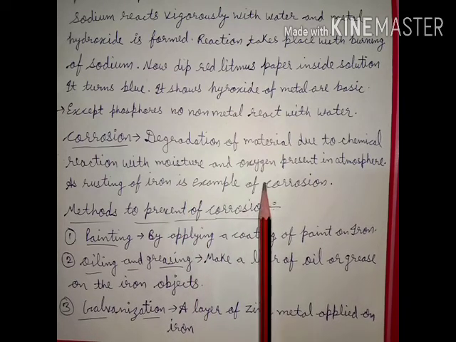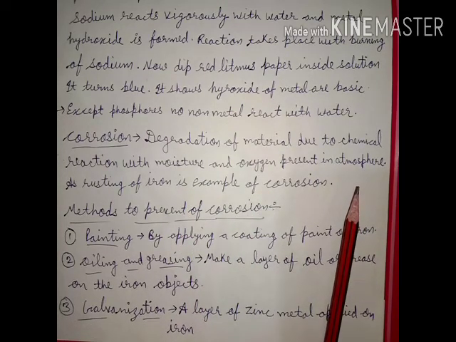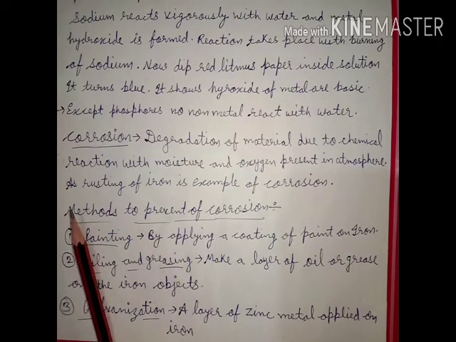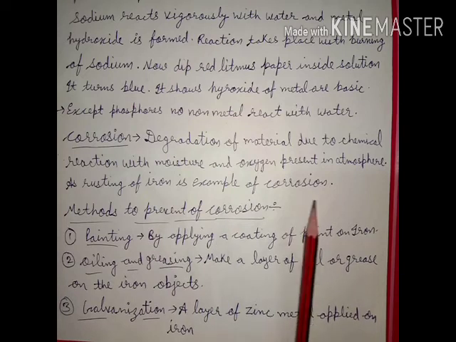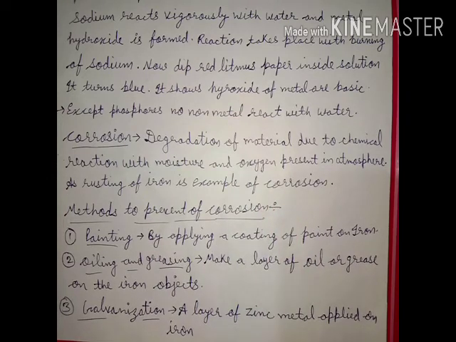As moisture and oxygen are present in the atmosphere, a common example is the rusting of iron. Rusting is an example of corrosion. If we keep a thing made of iron in the open, it will rust after some days. This is an example of degradation of iron.